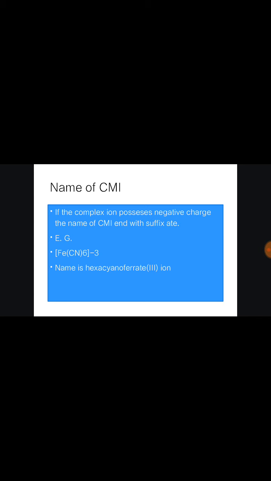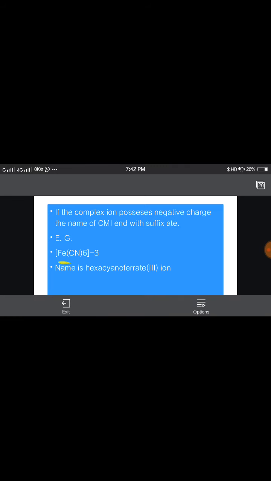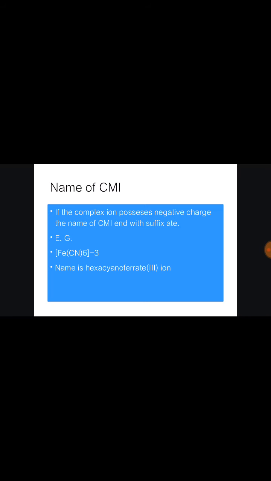If the complex ion possesses negative charge, then the name of the central metal ion ends with the suffix -ate. For example, in potassium ferricyanide, K3[Fe(CN)6], what is the name of this complex? Hexacyano means six cyanide ligands. You cannot write iron here because this complex ion possesses negative charge. If the complex ion possesses negative charge, you should end the name of the central metal ion with -ate, so you should write ferrate instead of iron.